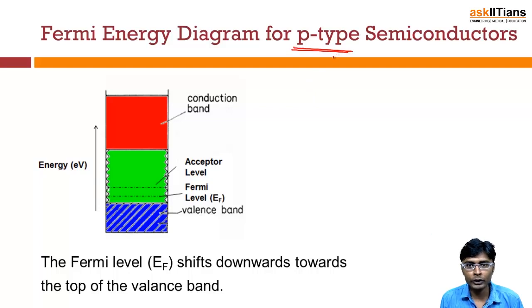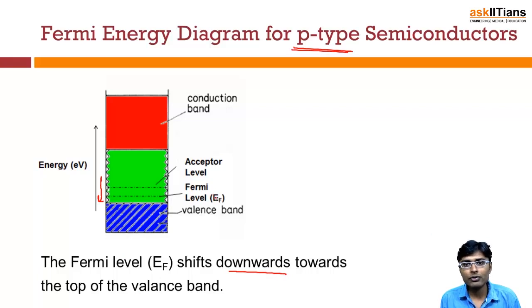And we already know that p-type semiconductors are basically the semiconductors which are made by adding the trivalent impurity atoms, also called the acceptor impurity atoms. So if we add the trivalent impurity atom, the Fermi energy level shifts downwards towards the top of the valence band. This is most important for us to learn.